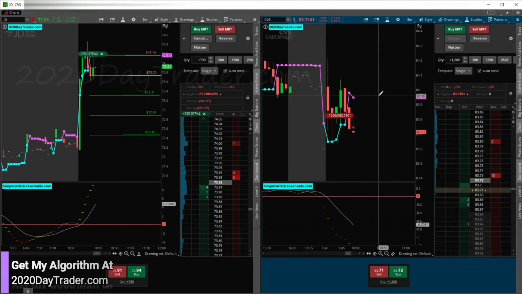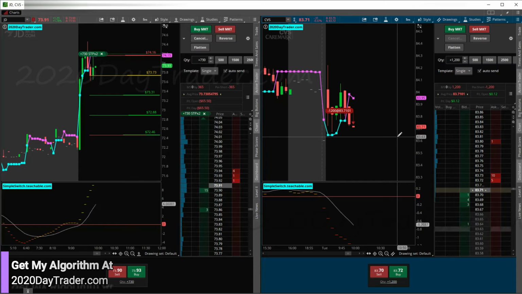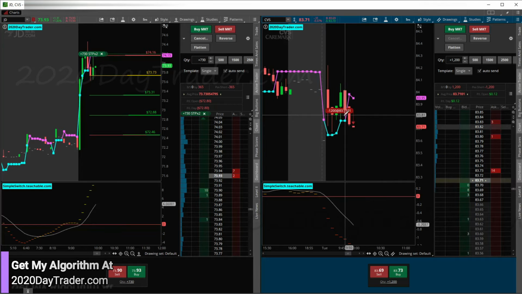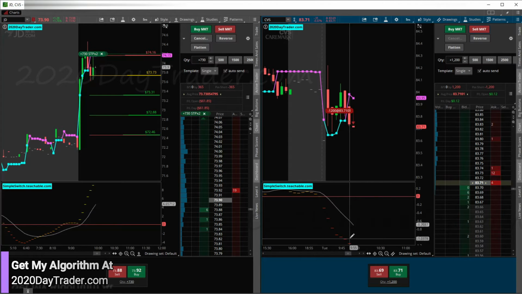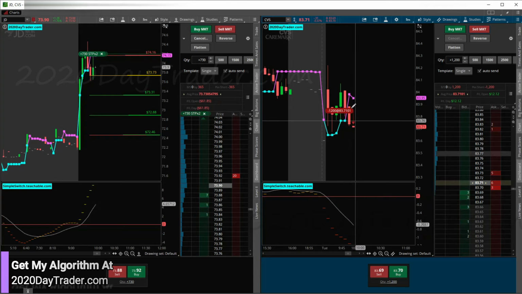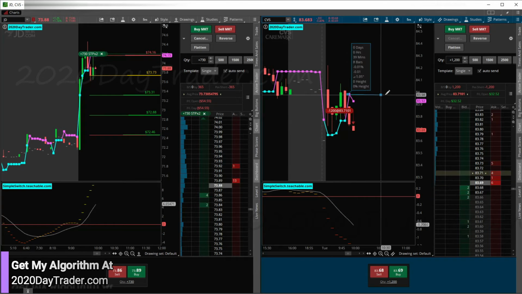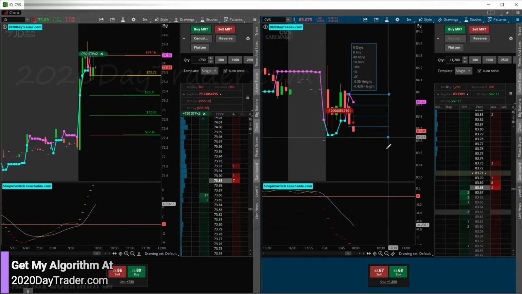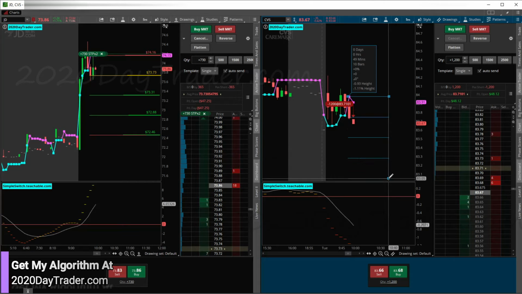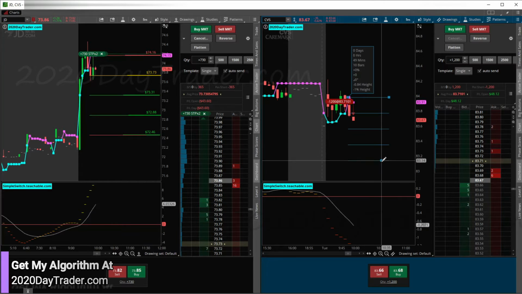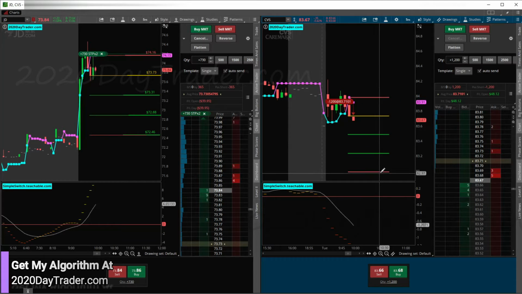All right, we're short CVS on the simple switch day trading strategy, the normal simple switch day trading strategy. We have our switch from green to red. We got permission down here indicated by these dashes below the white line, everything below the red line, indicating a short trade on the normal strategy. So very high success rate. So we got a little bit bigger share size, and let's see if we can make some money.